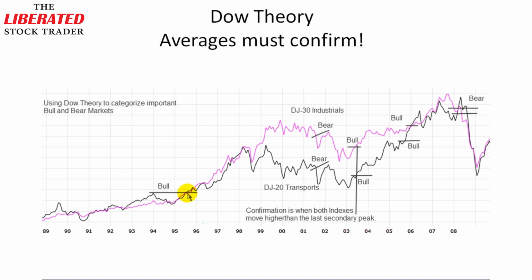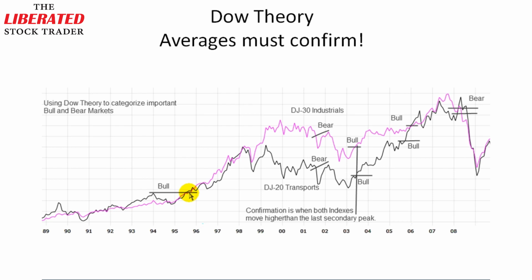There is some background to that because the industrials rely on transports. So if the transportation industry to ship and move all these goods is working well, that confirms the fact that the health of the industrials is in good order. So there is some good economic background to this. So you can see here I've tried to map some potential areas where you can see there is mutual confirmation both on the upside and the downside. And Dow said that the major bull markets and bear markets could be indicated by Dow Theory and by the fact the averages must confirm.